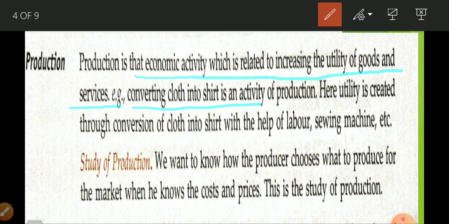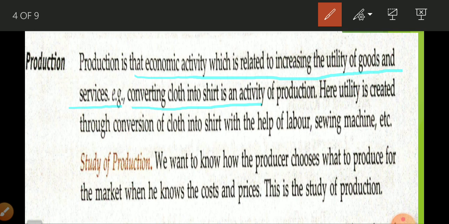Like suppose there is a piece of wood. If a carpenter constructs furniture from it, or a window or door, what is he doing? He is doing value addition. Now he can sell this furniture, this window, this door, and he can earn money.